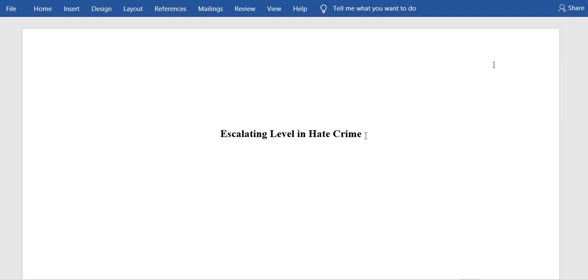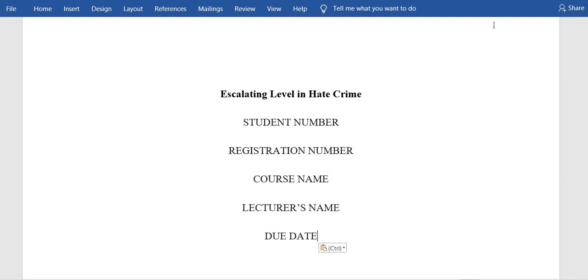Then the next thing, now we are going to write the details of the student or the author. Just allow me to add them shortly. And guys, I've added my details now. Now that is the heading, the details of the author or the student. So guys, what we are going to do here is make sure that all the details are in the correct form.